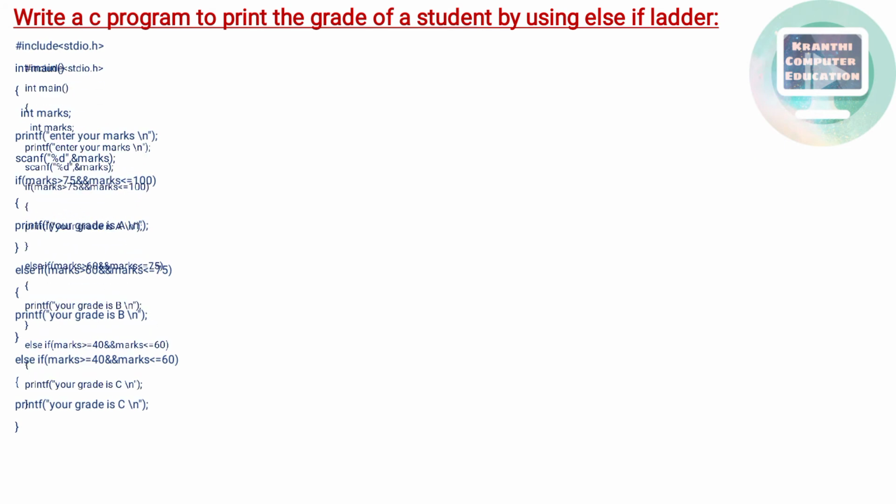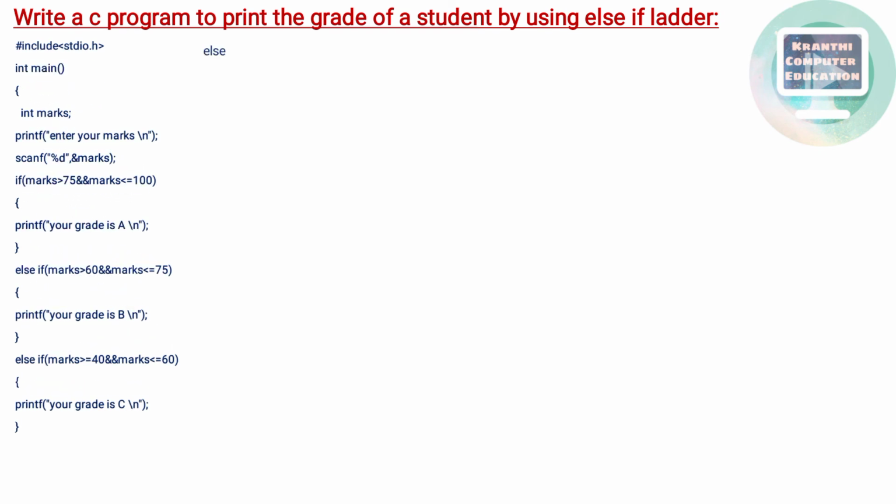Next we have to write the else block. Else, opening brace, printf you are failed, closing brace. Return statement, return 0, and the main function closes here. So see here, this is our program to display the grade of a student. Here we have to use the marks variable. We used just the marks variable, and it is of integer type.